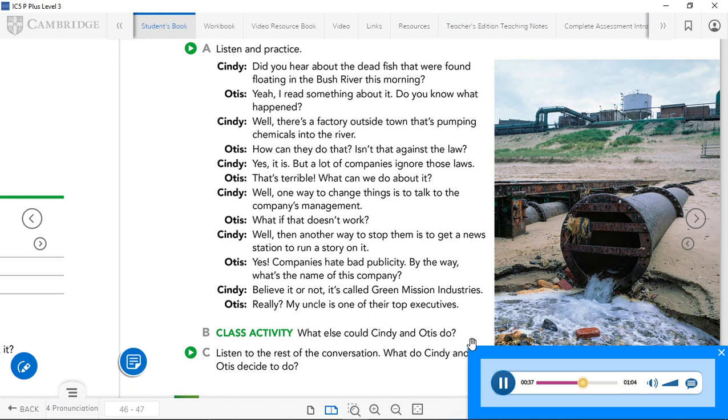Well, one way to change things is to talk to the company's management. What if that doesn't work? Well, then another way to stop them is to get a news station to run a story on it. Yes. Companies hate bad publicity. By the way, what's the name of this company? Believe it or not, it's called Green Mission Industries. Really? My uncle is one of their top executives.